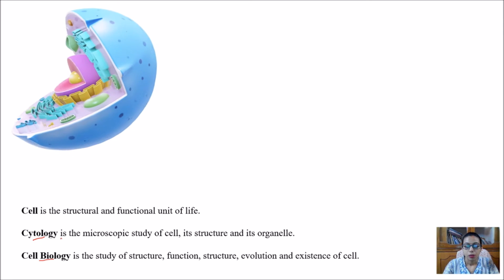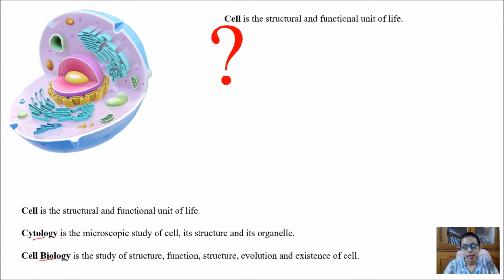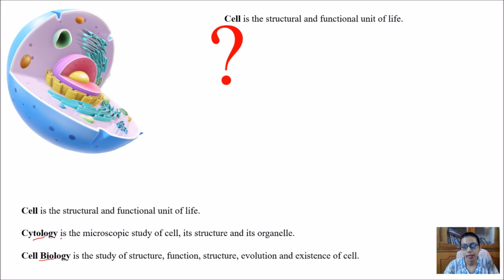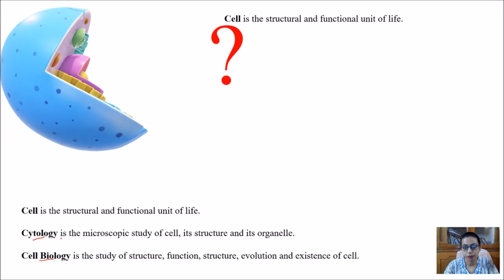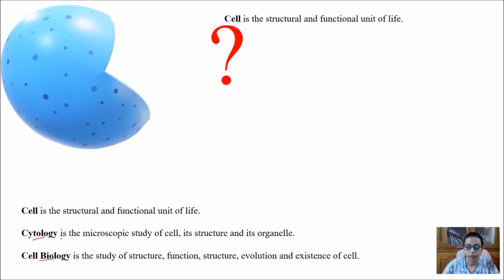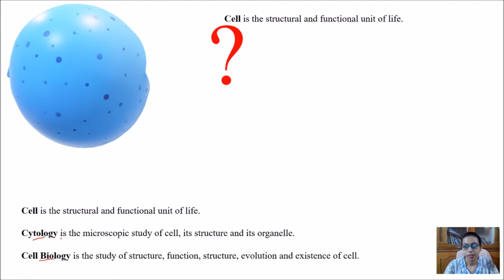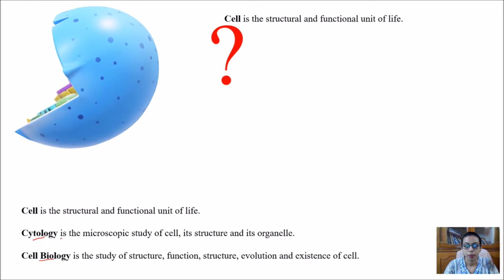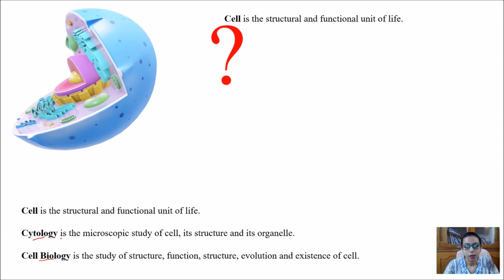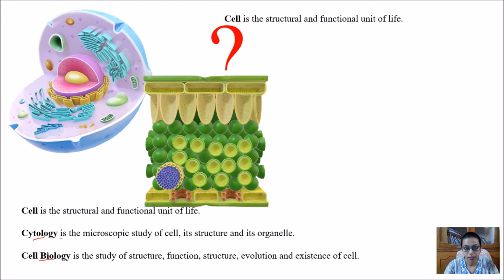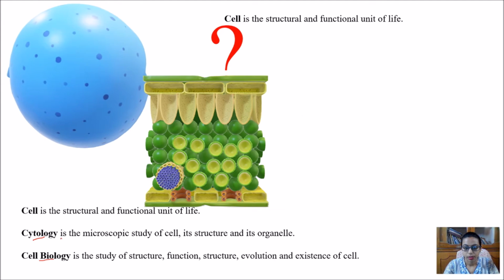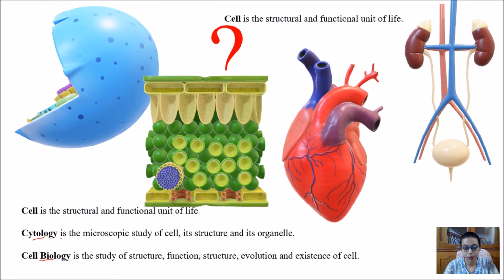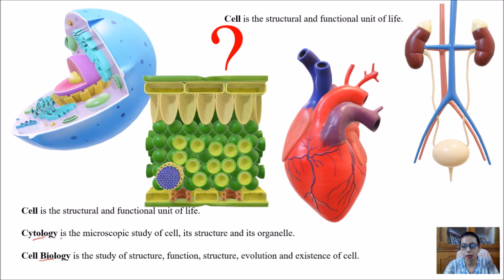From the very beginning, we have known that the cell is the structural and functional unit of life. But why do we call it so? Let us discuss this. First, coming to the structural unit of life. We know that cells organize to form tissues, tissues organize themselves to form organs, and different organs come together to form an organ system.